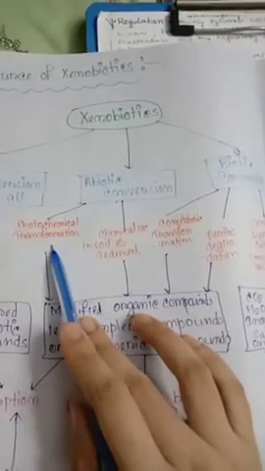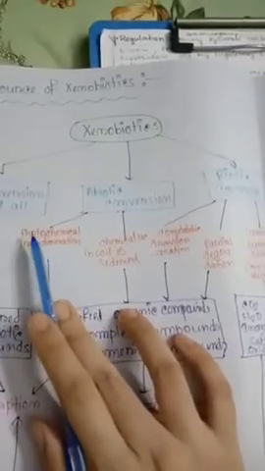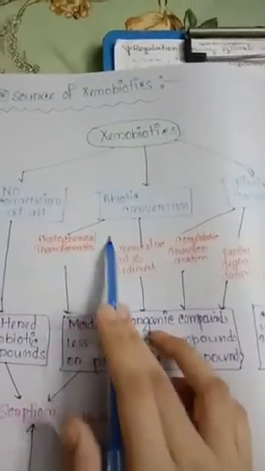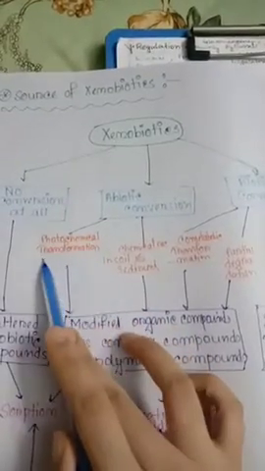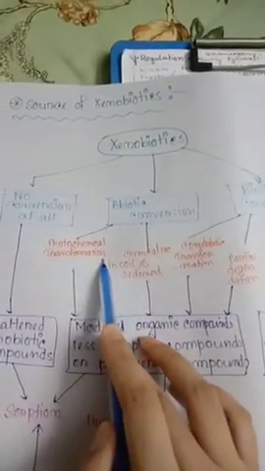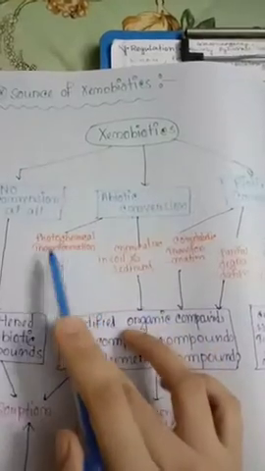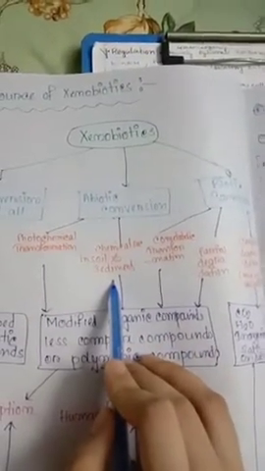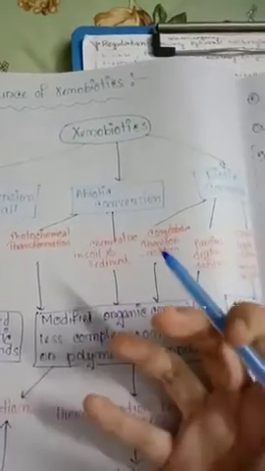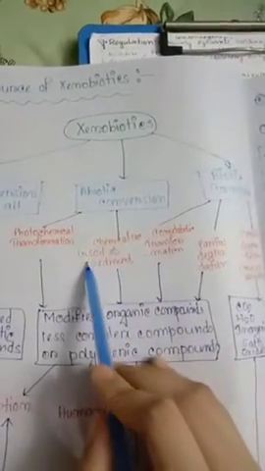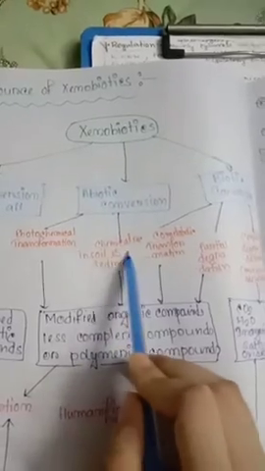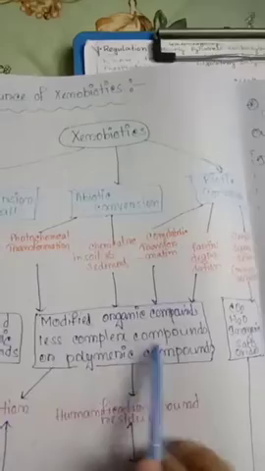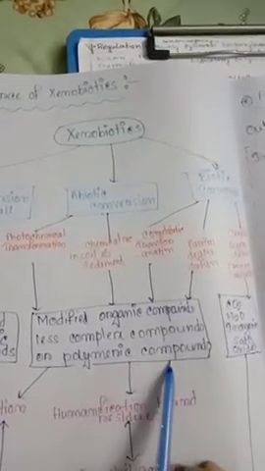What is photochemical transformation? Photo means solar light, and when it occurs together with chemical reactions and goes through a transformation, it is called photochemical transformation. And then chemical reaction in soil and sediments: if there are any pollutants and they undergo a chemical reaction with the soil and sediments, then they become modified organic compounds, less complex compounds, or polymeric compounds.